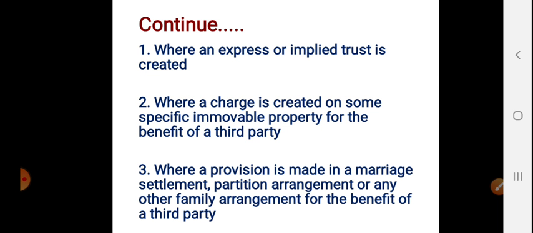The daughter-in-law, where the charge was also created on specific immovable property. Even though she is not a party to the contract, she can sue on the contract, because this is an exception to the privity of contract. This is the second exception.